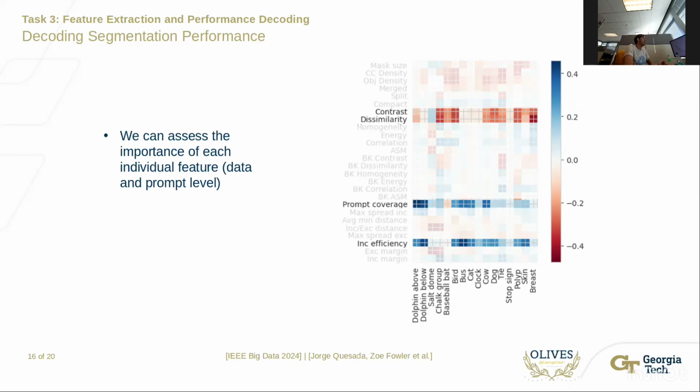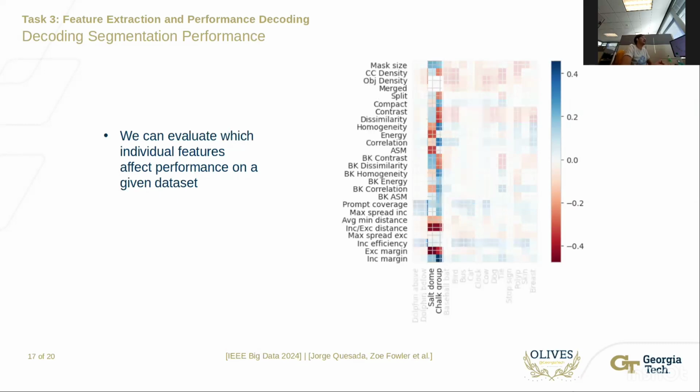We can also do this at the dataset level, and we can, for instance, look at the seismic data here, which are salt dome and chalk group, which correspond to two specific geological bodies, and we can evaluate which individual features are correlated with performance for this dataset.